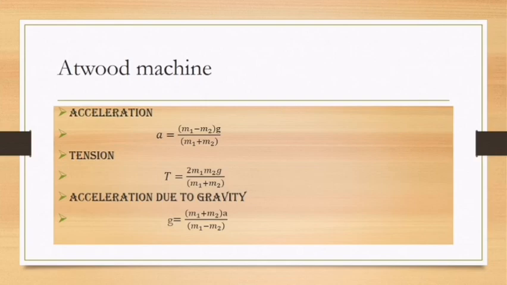So for the Atwood machine, acceleration A is equal to m1 minus m2 divided by m1 plus m2 into g, and tension T is equal to 2m1m2g divided by m1 plus m2. This arrangement is also used to calculate acceleration due to gravity g. From this expression you can calculate g as m1 plus m2 into a divided by m1 minus m2.